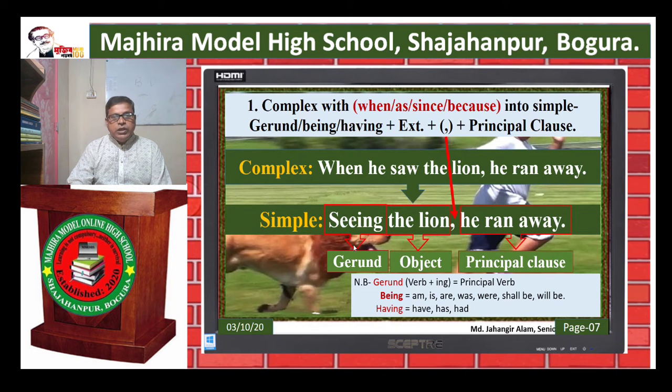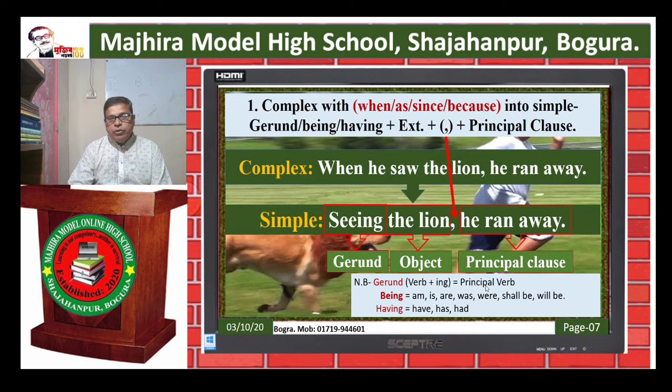Here we use gerund because this is a principal verb. So here principal verb, then lion object, then comma and at last principal clause. Note: gerund is verb plus ing.